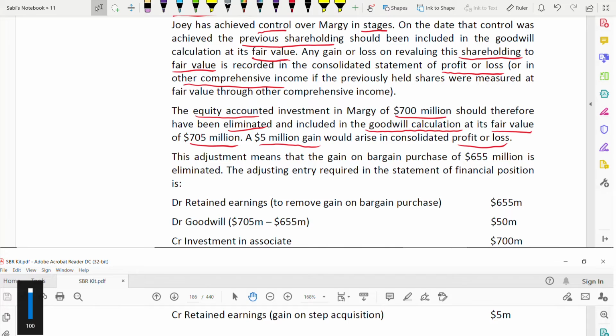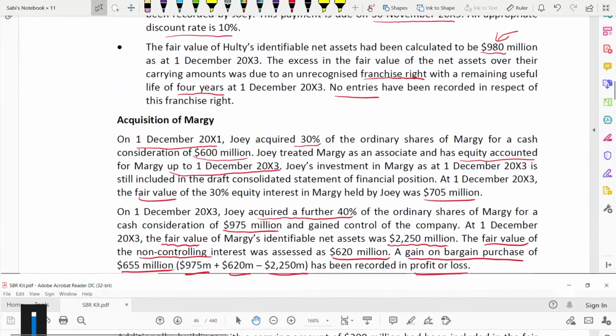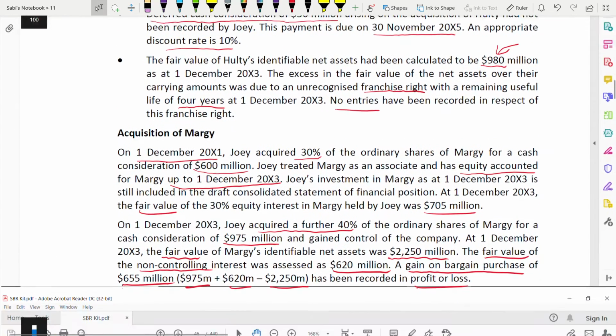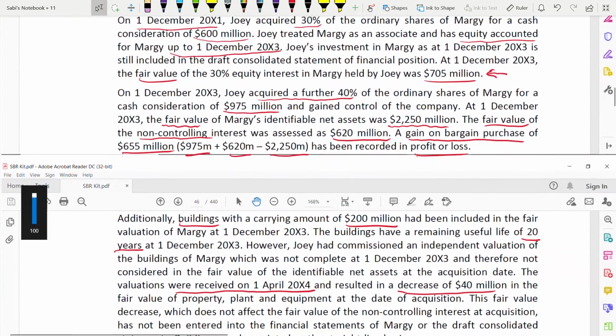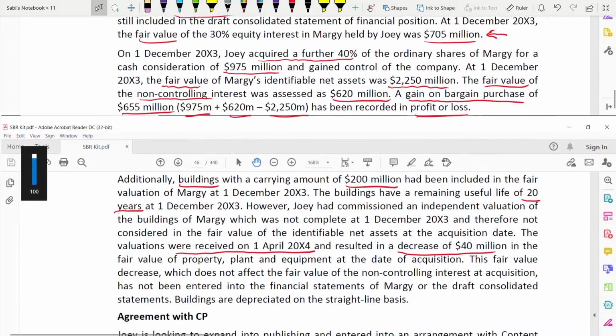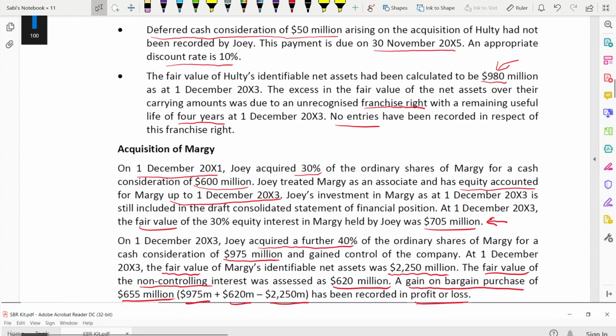In case you forgot the 700 and 705, we'll go and see here. This has a fair value of 705, but you bought it at which price? 700.